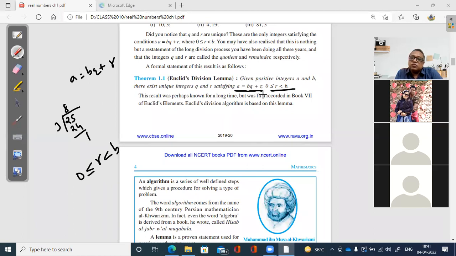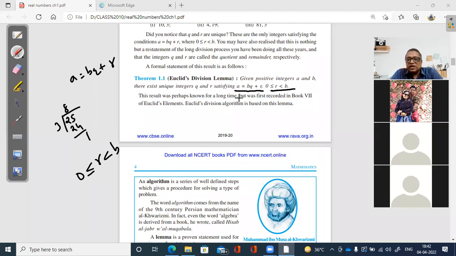So I hope you have understood this, that dividend is divisor into quotient plus remainder, and the remainder will always be greater than equal to 0 and less than b. So now you can note down this, because they can ask you what is Euclid's division lemma. तो आपको ये लिखना पड़ेगा. And now I think it is little more clear to you what is the whole lemma about. So you can write down this Euclid's division lemma heading.